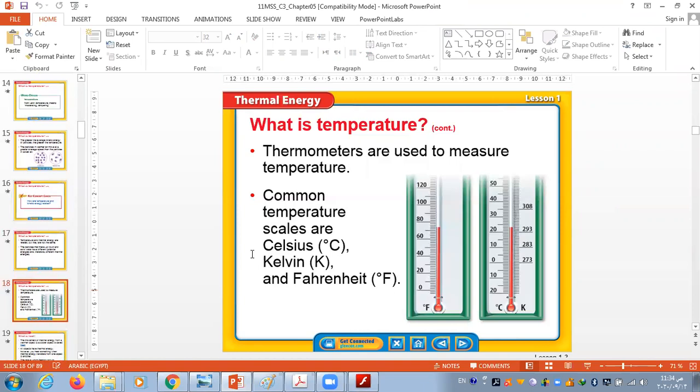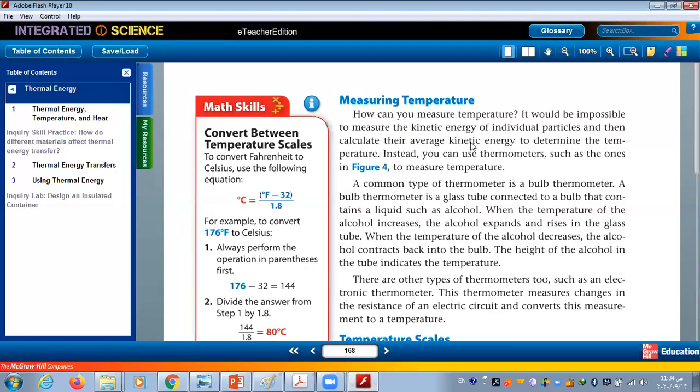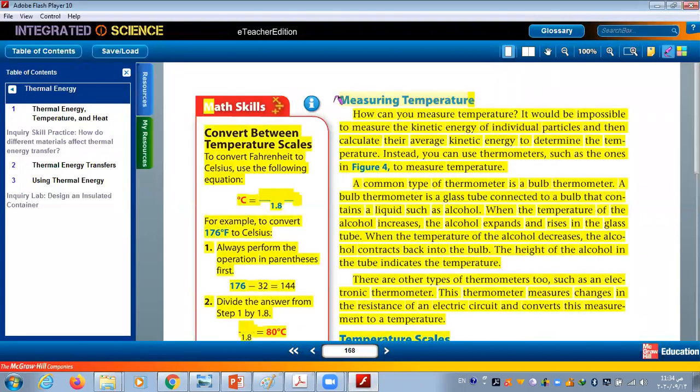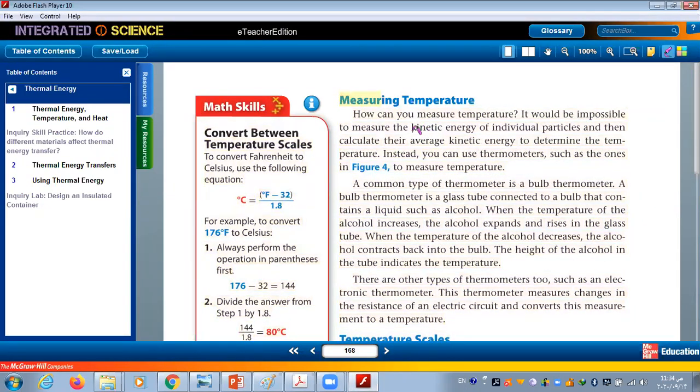Okay, today inshallah we'll talk about thermometers, measuring temperature. How can we measure temperature? Here he started you with this question. How can we measure temperature?